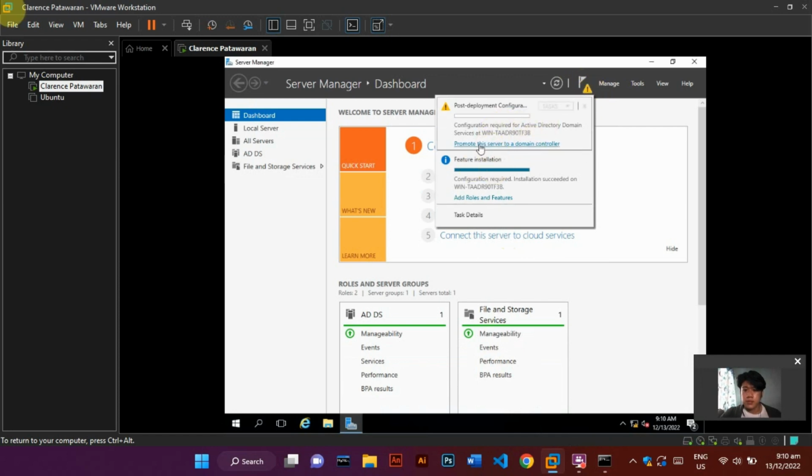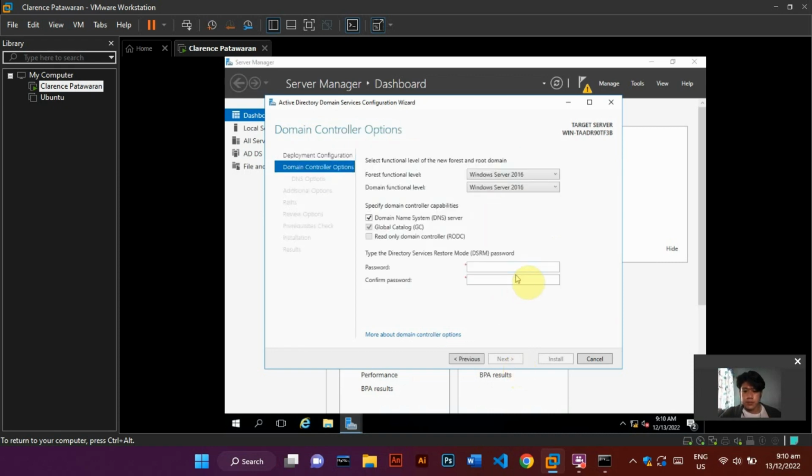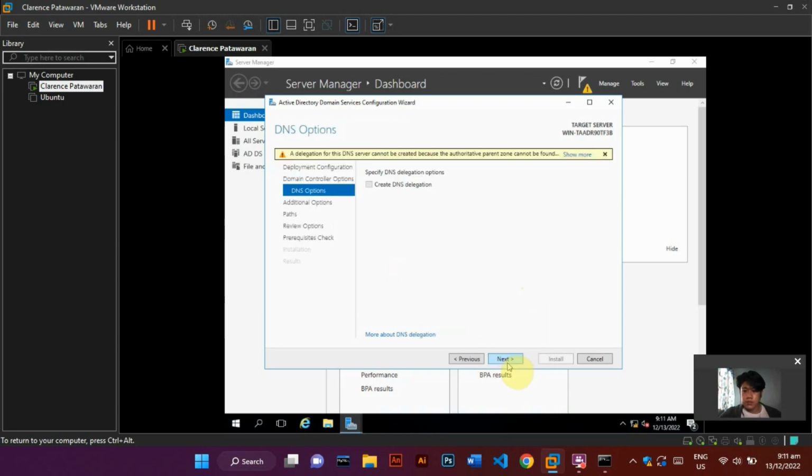You can see here the warning sign. Just click the Promote this server to a domain controller. Click Add a new forest and insert root domain name that you want. After clicking Next, you can now create a password and click Next. Just click Next for the whole process.